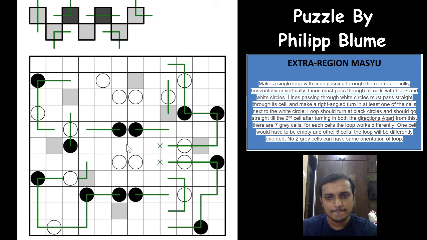The same logic here. Awesome. So this cannot go towards the left because again you will form the same orientation as this one. So this will have to go down, which means that there has to be a turn in at least one of the cells, and the turn would have to be here.